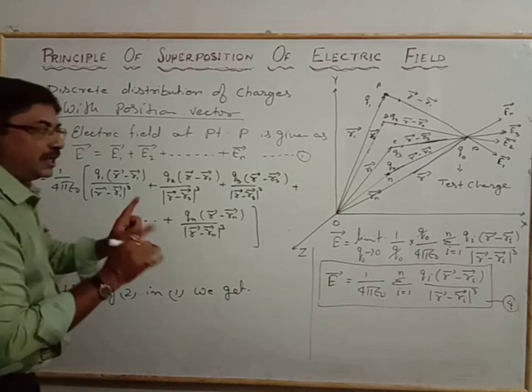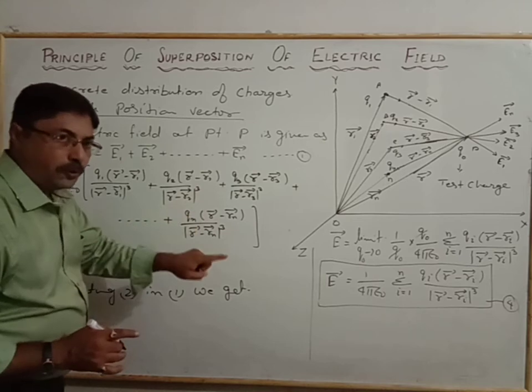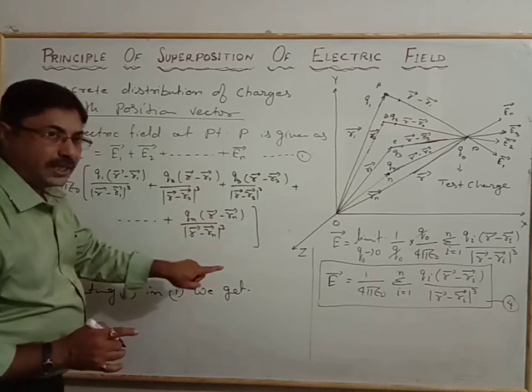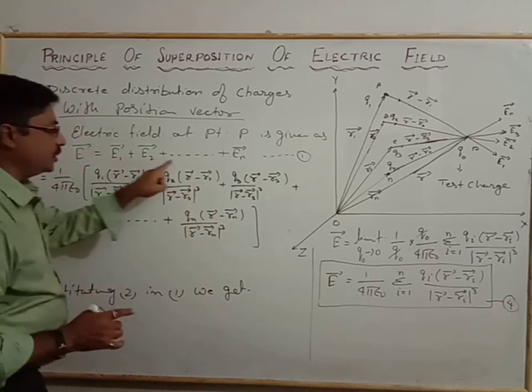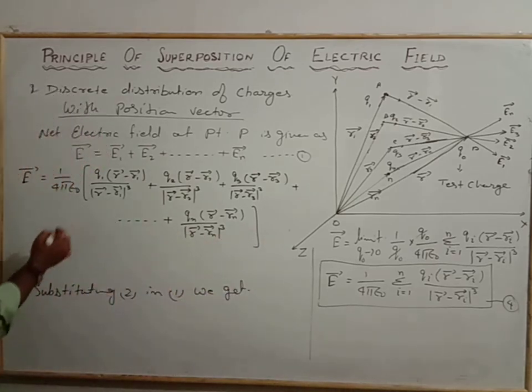Now, in two ways I explained this: with the force and the definition of the electric field, or if you substitute individually, you will get the same relation in either case.